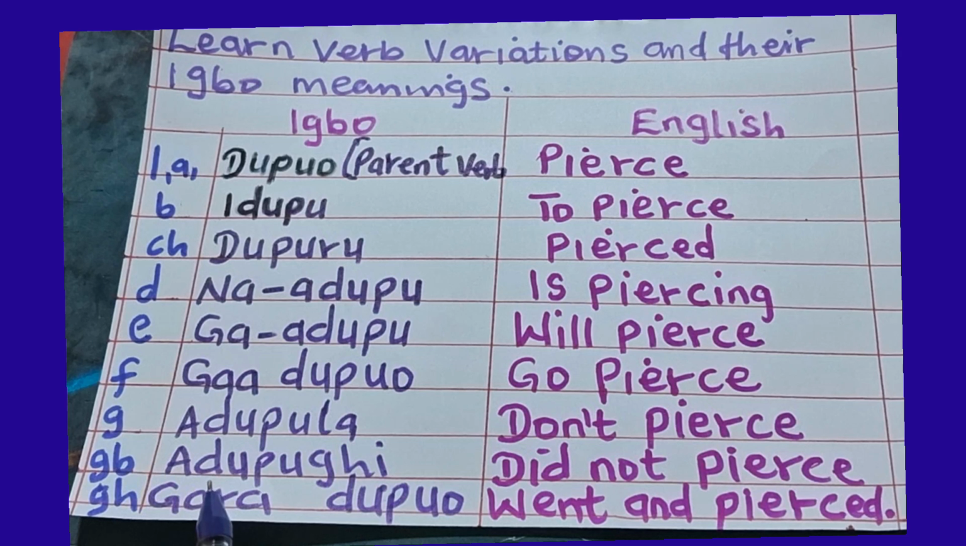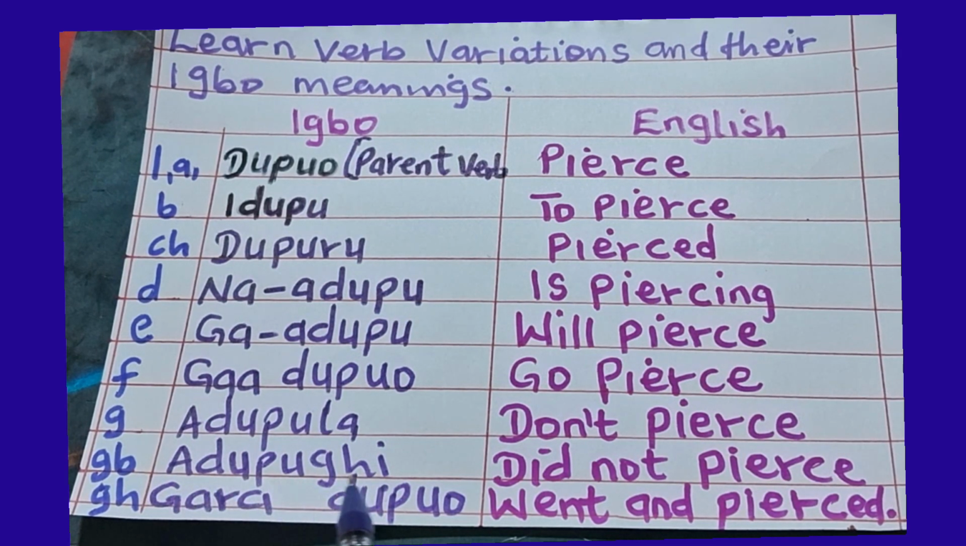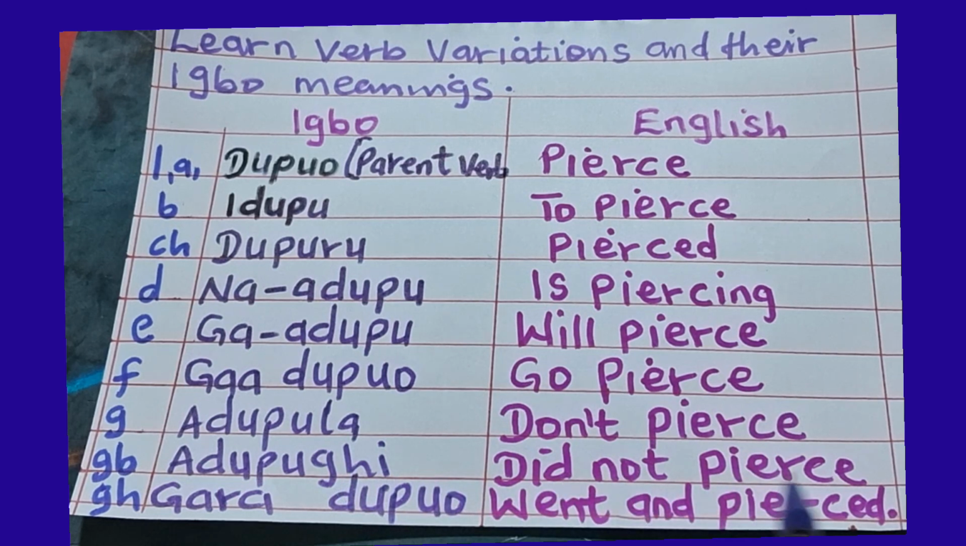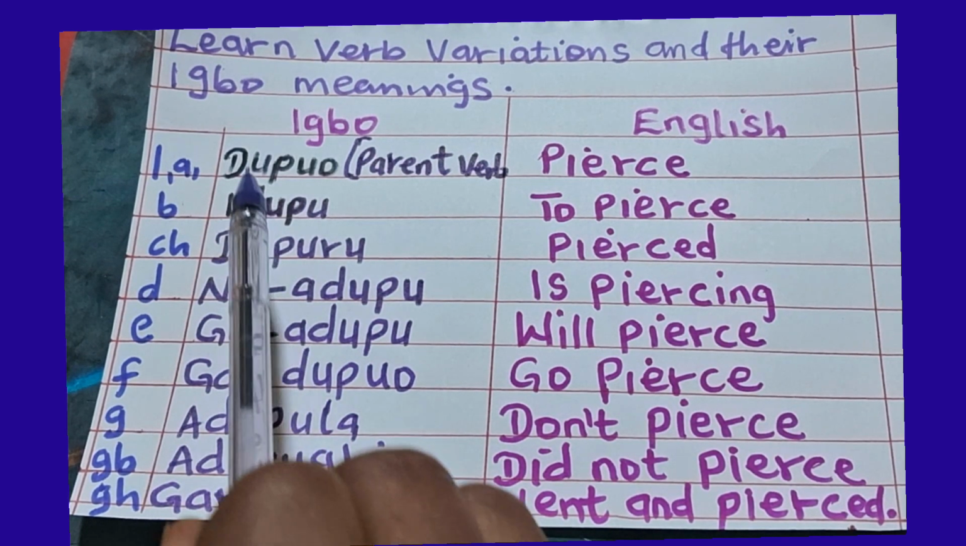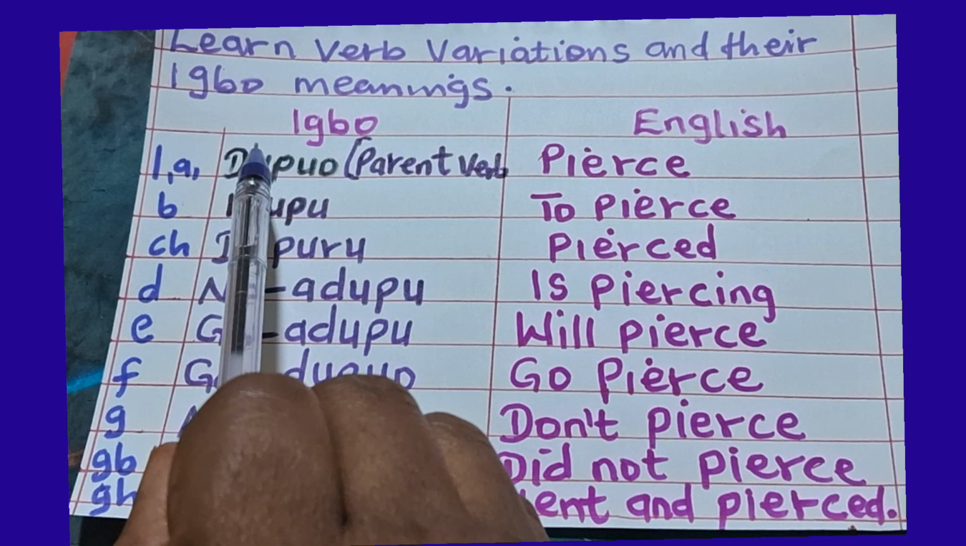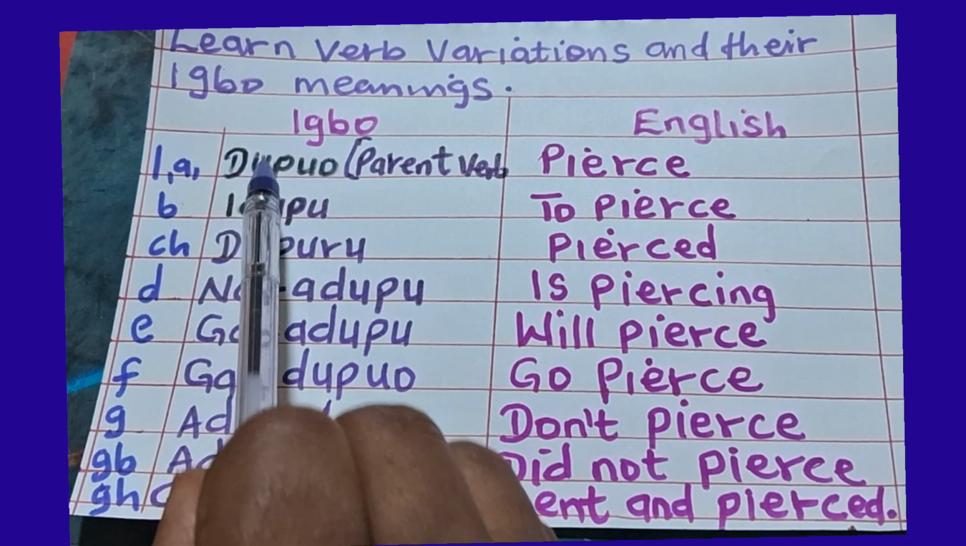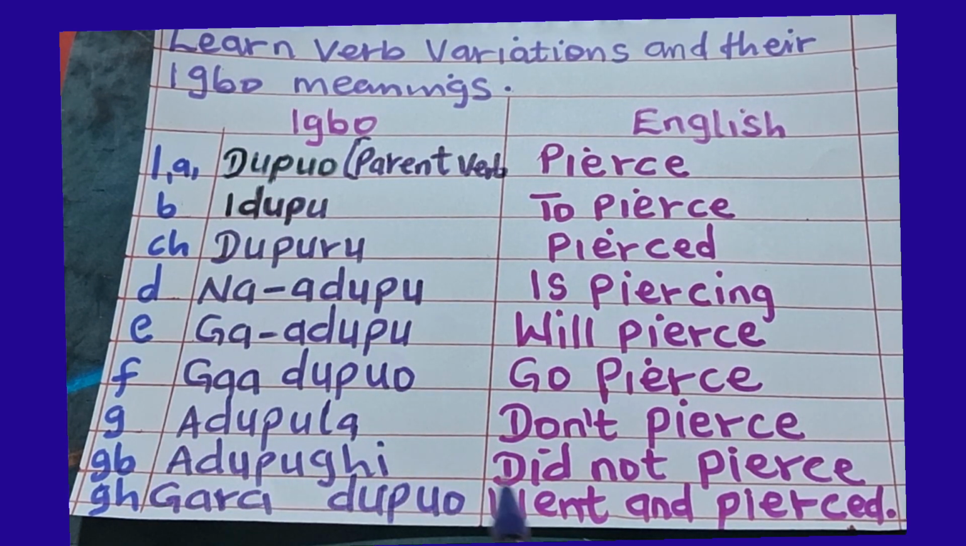Number B, adupuhi, did not pierce. You can see that we add a as our prefix and also hi as our suffix. We add both prefix a and suffix hi to this verb dupuo, to change it from dupuo to adupuhi, did not pierce.